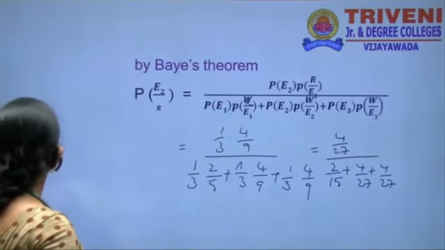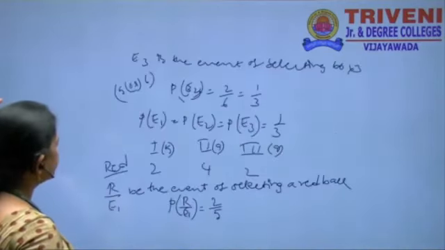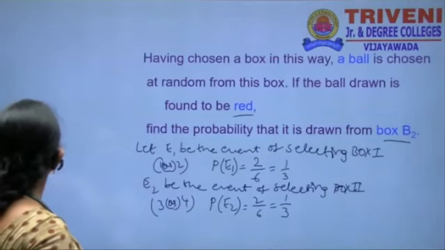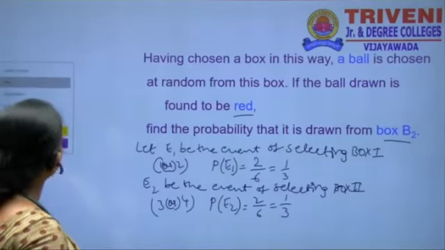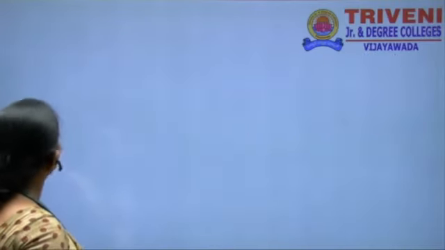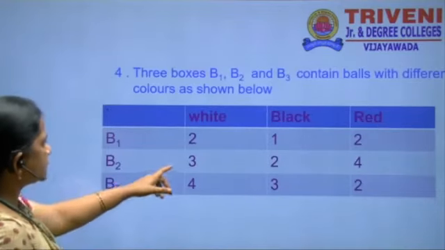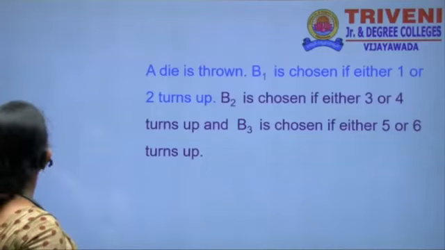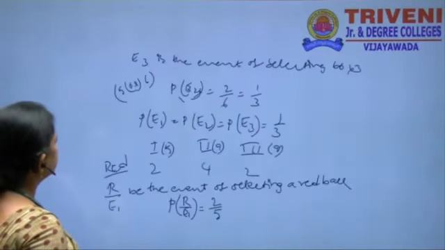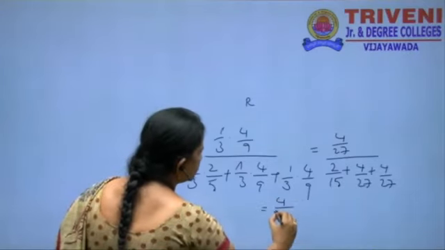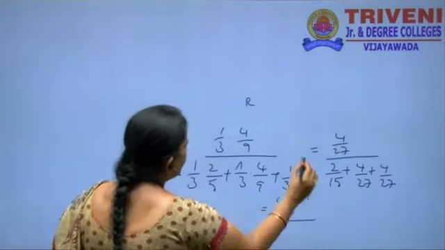Substituting here, we get the answer as 4 by 27 over the sum.